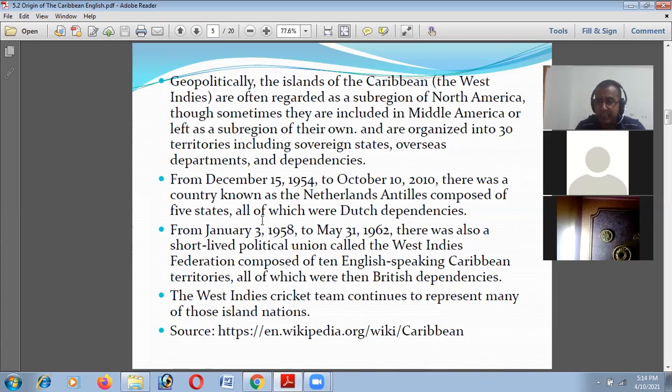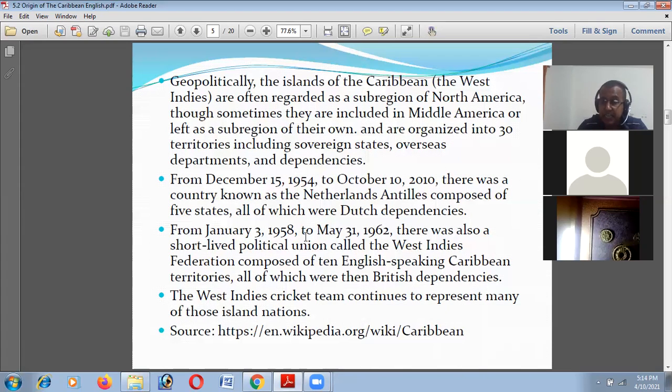So these 700 islands are under the territory or political rule of Britain, the Netherlands, or other sea-voyaging countries. From January 3, 1958 to May 31, 1962, there was also a short-lived political union called the West Indies Federation, composed of 10 English-speaking Caribbean territories, all of which were then British dependencies.